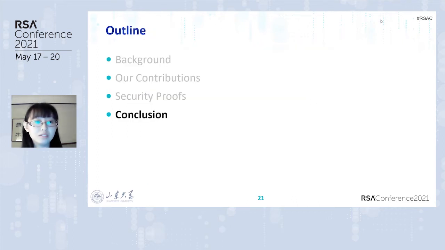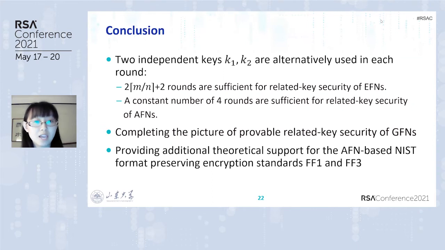In conclusion, we show that when two independent keys K1, K2 are alternately used each round, ⌈2m/n⌉ plus 2 rounds are sufficient for related-key security of EFN. A constant number of 4 rounds are sufficient for related-key security of AFN. Our results complete the picture of provable related-key security of GFN and provide additional theoretical support for the AFN-based NIST format-preserving encryption standards FF1 and FF3.